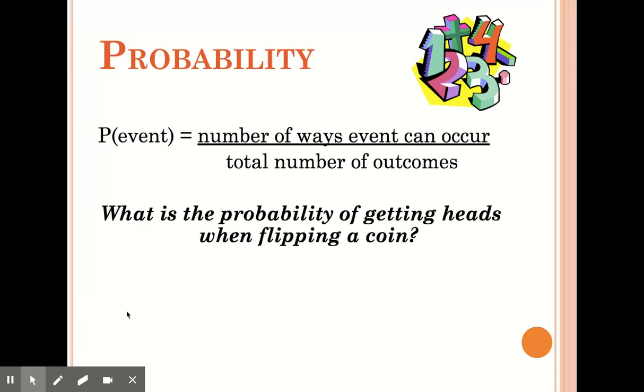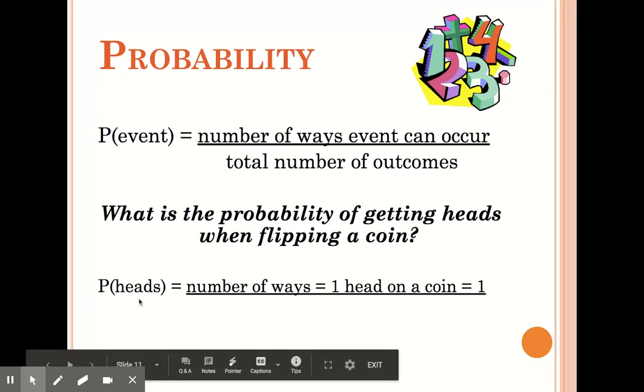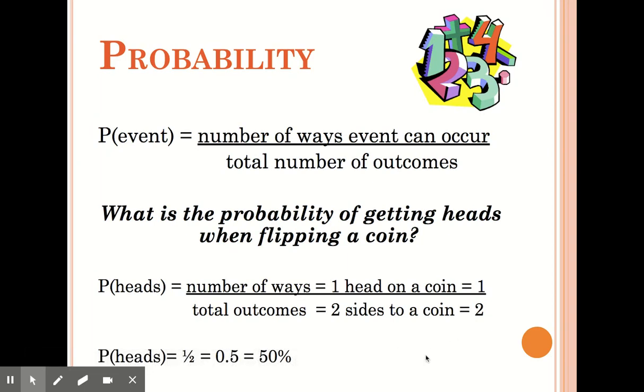What is the probability of getting heads when flipping a coin? So, probability of getting heads, event is in parentheses, looking for heads. The number of ways, well, that's one head on a coin, so there's only one way that event can occur. And that's divided by the total number of outcomes. Since there's two sides of the coin, you end up with two possible outcomes. So the probability of getting heads is 1/2, 0.5, or 50%.